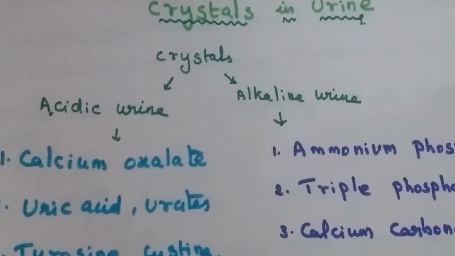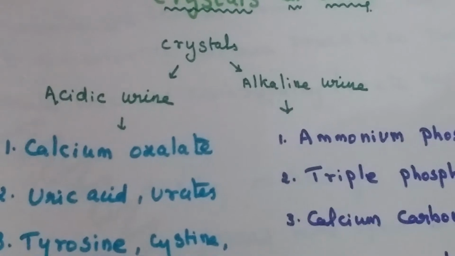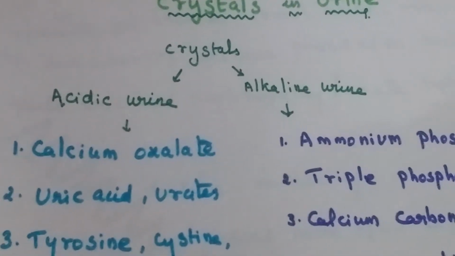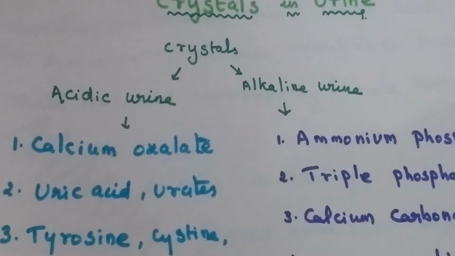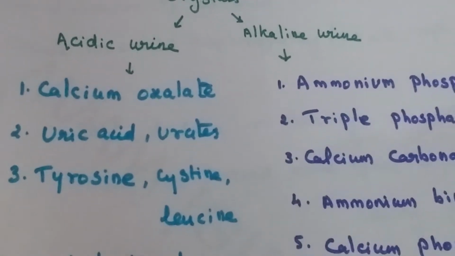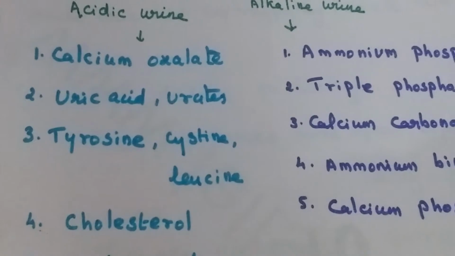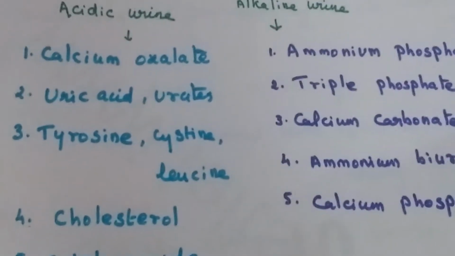In this video, we will discuss various crystals present in the urine. Crystals of urine can be divided into two parts, acidic urine and alkaline urine. Crystals present in acidic urine are calcium oxalate, uric acid, urates, tyrosine, cysteine, leucine, cholesterol, and sulfonamide.